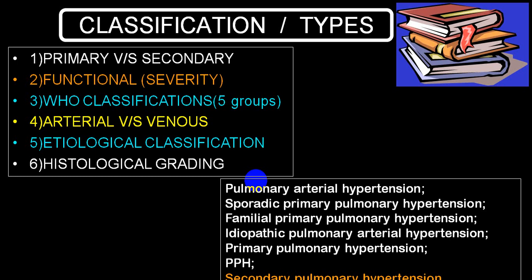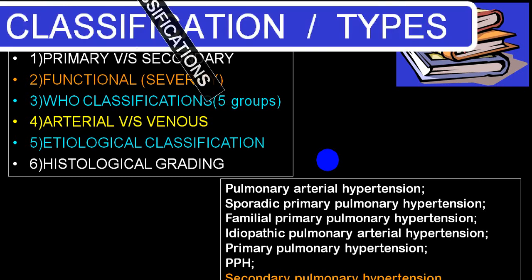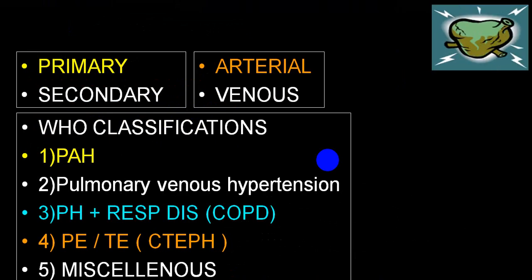Now there are a lot of terms which are being utilized: pulmonary arterial hypertension, sporadic pulmonary, primary pulmonary, familial primary pulmonary, idiopathic primary or idiopathic pulmonary arterial hypertension, primary pulmonary hypertension, also called PPH, and secondary pulmonary hypertension. These are a few terms which are commonly utilized in this. We'll be going through some of those so you will understand very clearly.